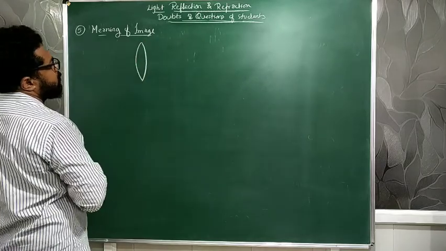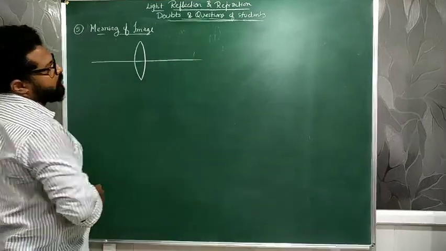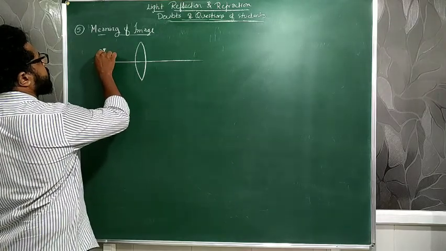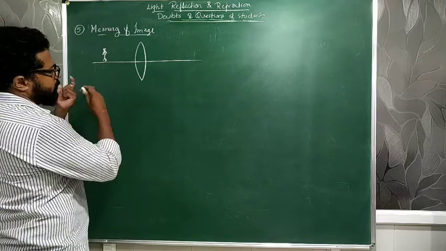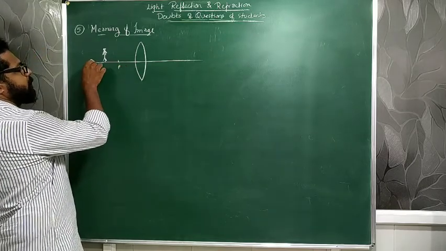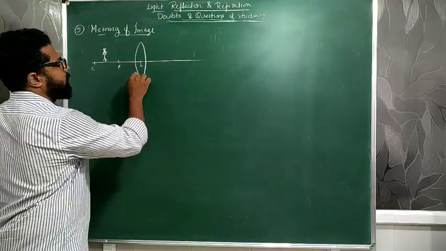Take a lens. I will take a lens and draw the principal axis of that lens. And suppose a person is here, at any random place, far from the focus point. The focus point is here and he is away from the focus point. The center of curvature may be much farther, and there is the optic center, all these things.